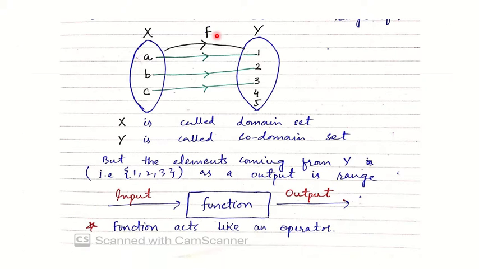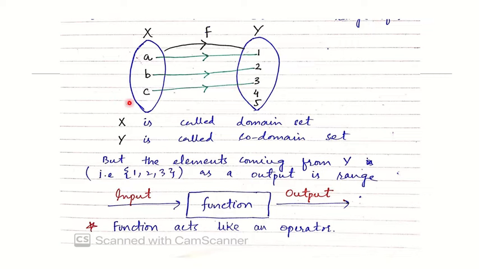Now here is a function f which maps elements of set X onto elements of Y. F maps A on 1, B on 2, C on 3. You can also say that A has image 1, B has image 2, C has image 3.